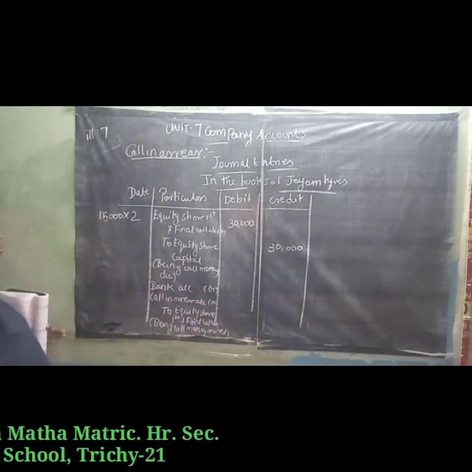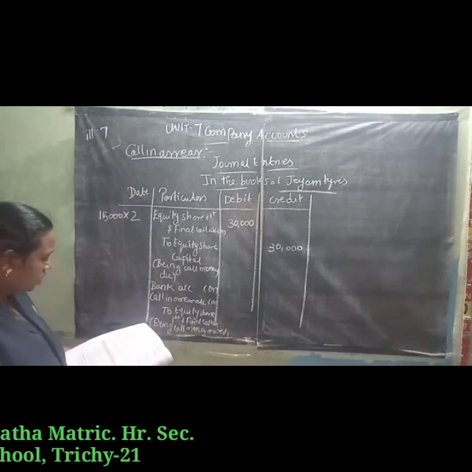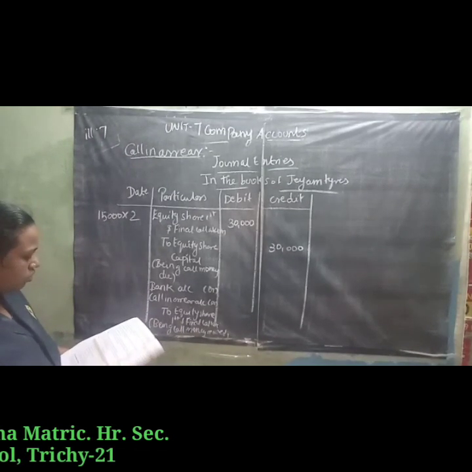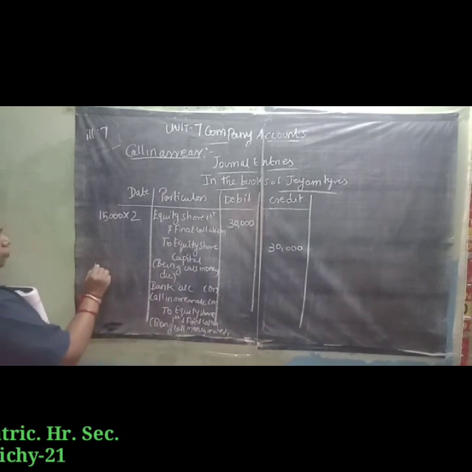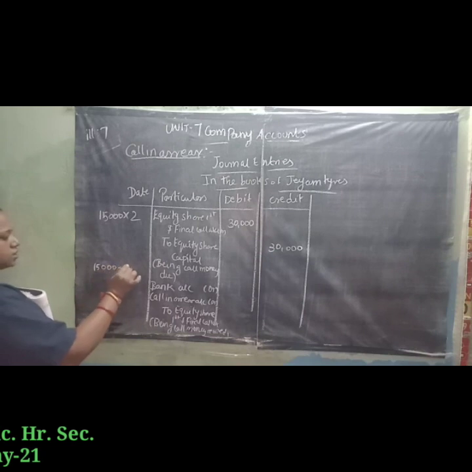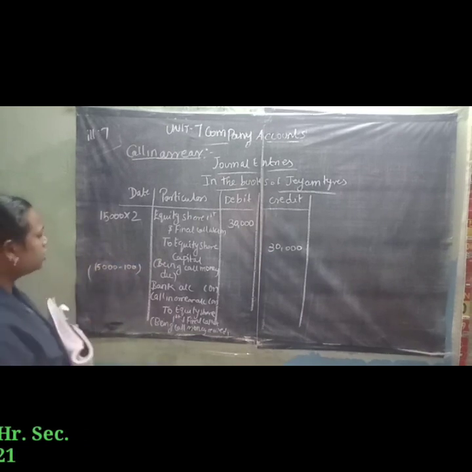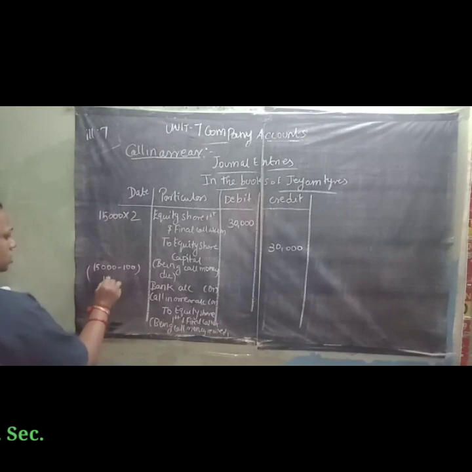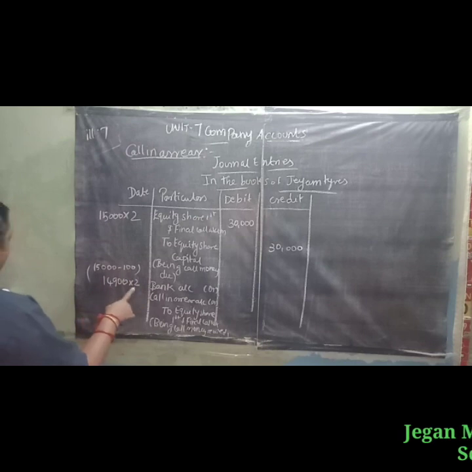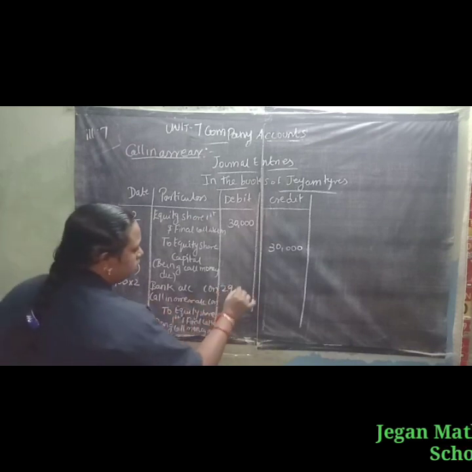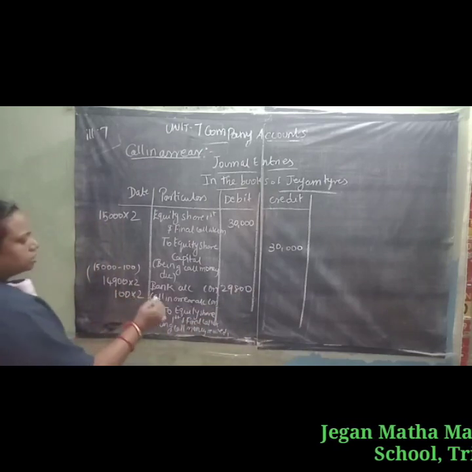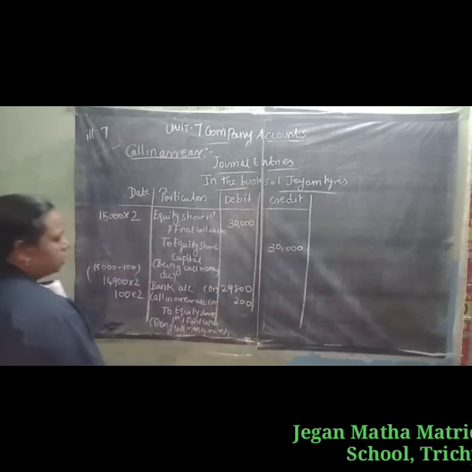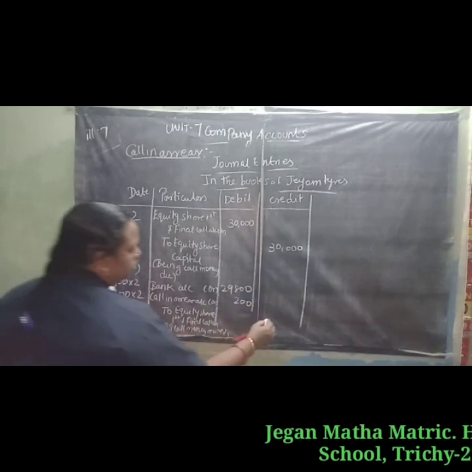So what is the amount? 15,000 shares issued by JM Tires, except one shareholder holding 100 shares failed to pay the call money. So 15,000 minus 100 shares, 14,900. Call money value is 2 rupees, so 14,900 into 2 rupees, 29,800. Call in arrear 100 shares into 2 rupees, 200. So total equity share first and final call account 30,000.